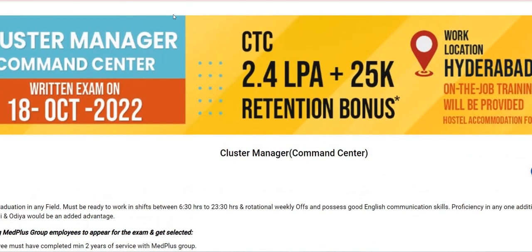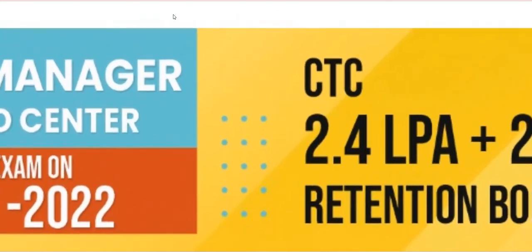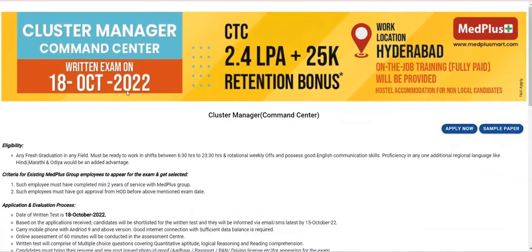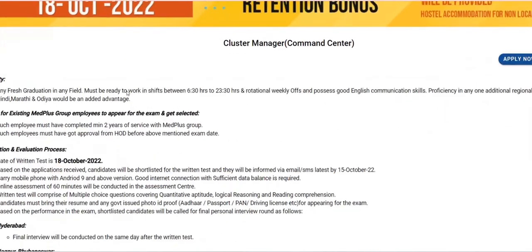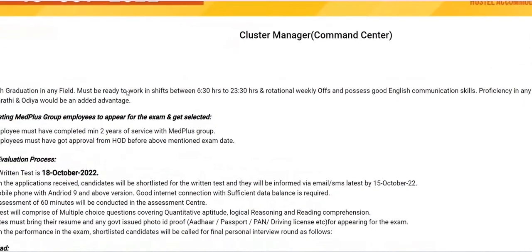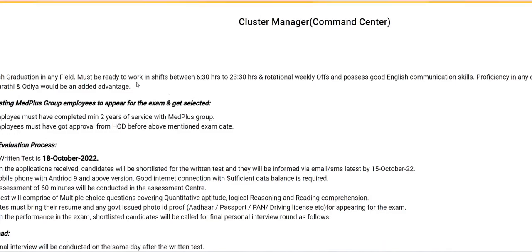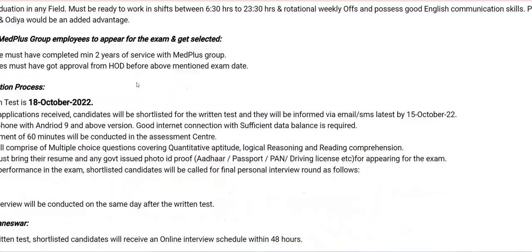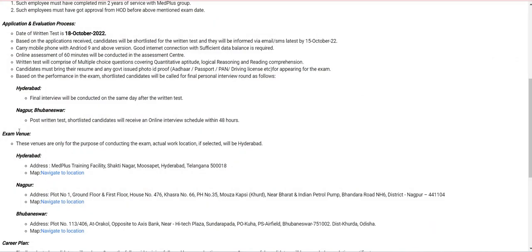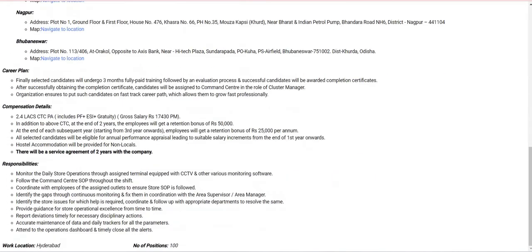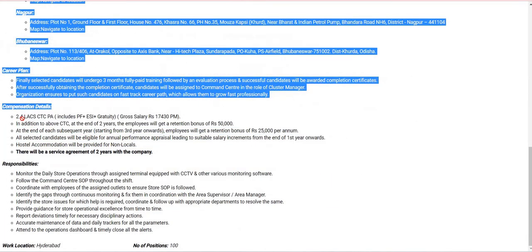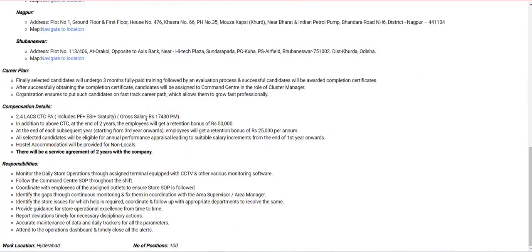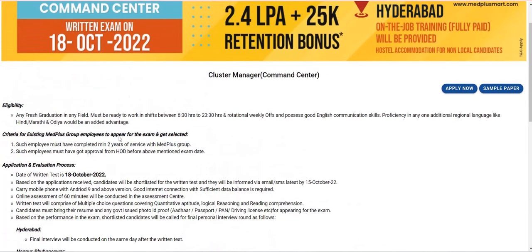And the next one we are going to see is Medplus, which started their hiring for freshers from all over India. This is what they mentioned here. 18th October is your test date. This is completely for Hyderabad location. They mentioned 2.4 LPA for the fresher student, and 1,75,000 they provide after completion of 1 year after joining. They mention the location and they have also provided a sample question paper here.